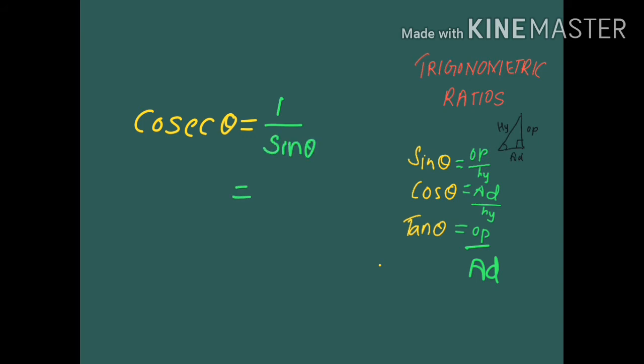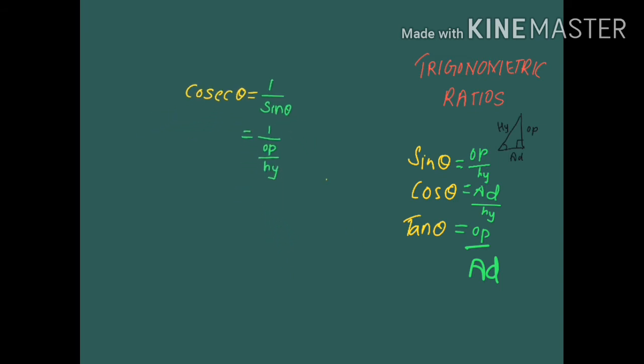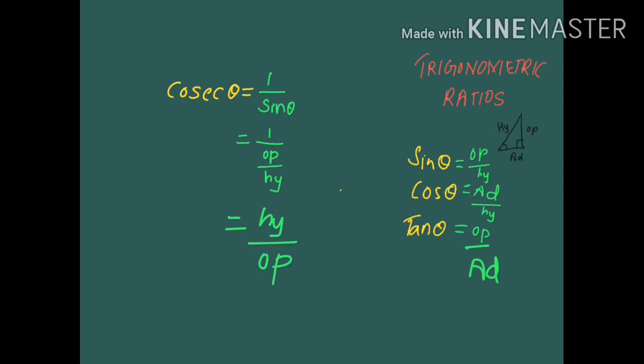As we know the ratio of sin theta is opposite by hypotenuse, so 1 by opposite by hypotenuse, which will be equal to hypotenuse by opposite. So we have got the ratio of cosec theta, that is hypotenuse by opposite.